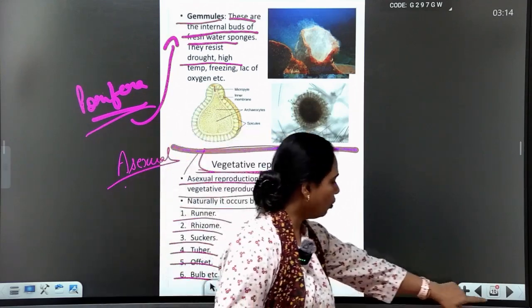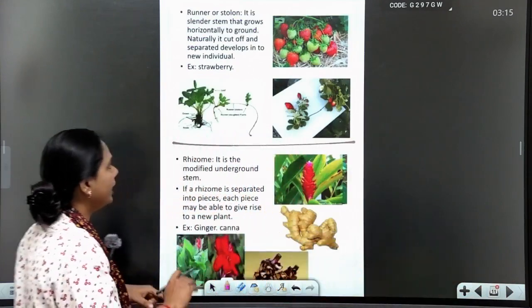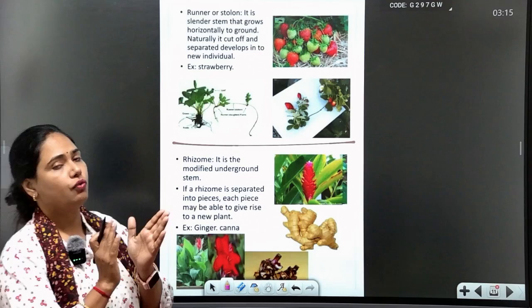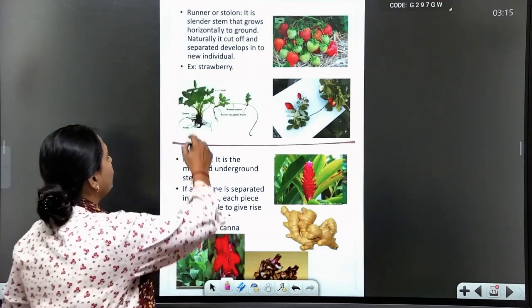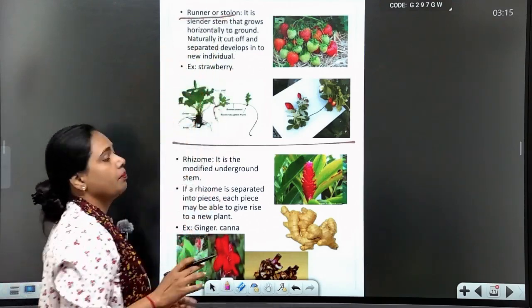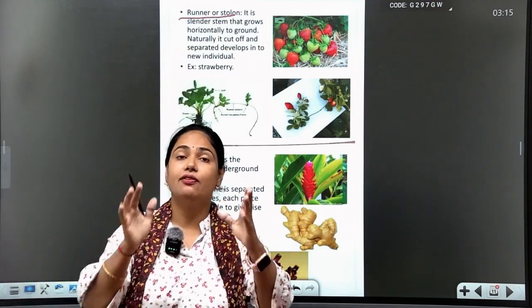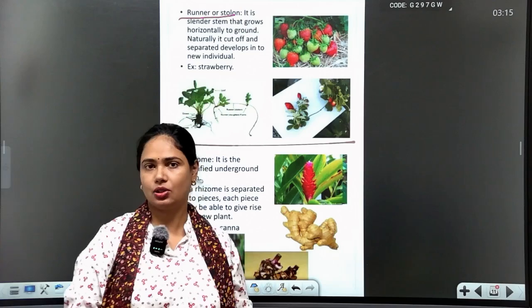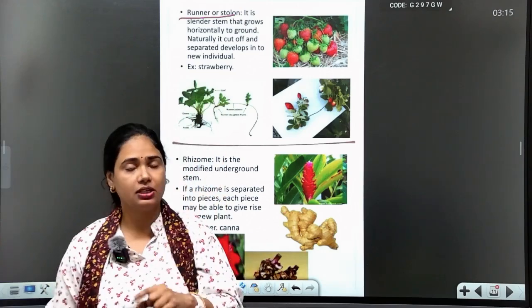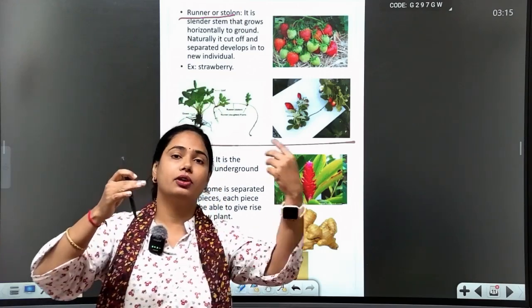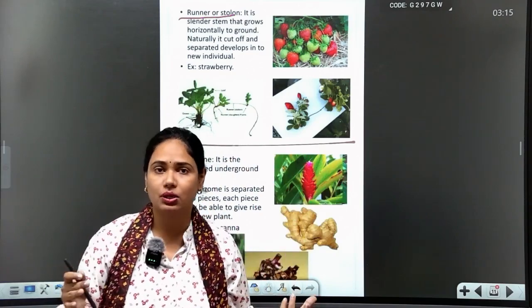Now here is a very beautiful diagram of a runner or stolon, a process of vegetative reproduction in plants. Same as asexual reproduction, we need a single parent and it gives birth to young ones.